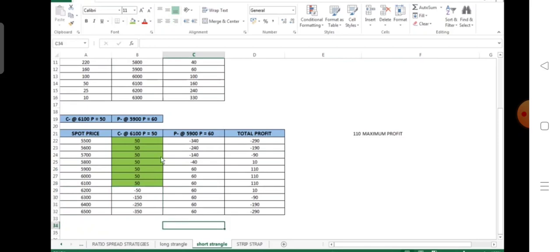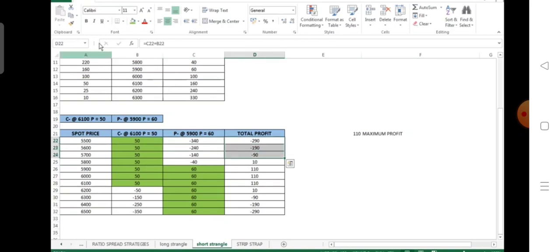Vice versa with the put option, we see that above 5900, the put option lapses and gives us the premium inflow of 60 rupees, and if the prices start going down, it starts generating loss. So overall profit from the strategy will be call option payoff plus the put option payoff, which is this.